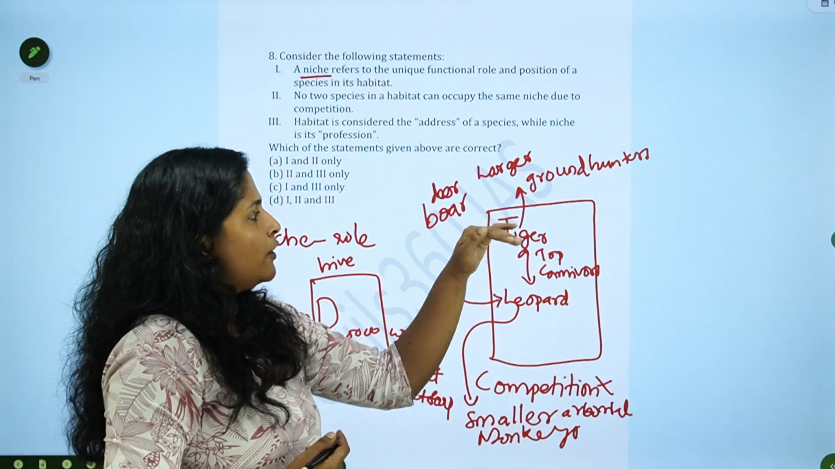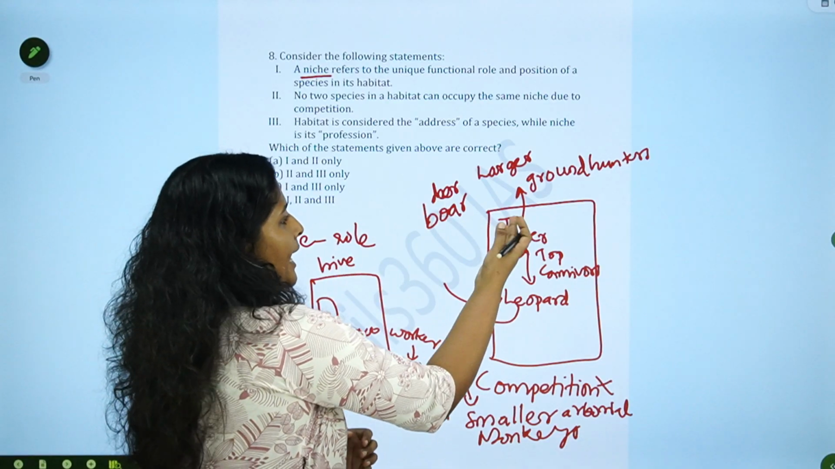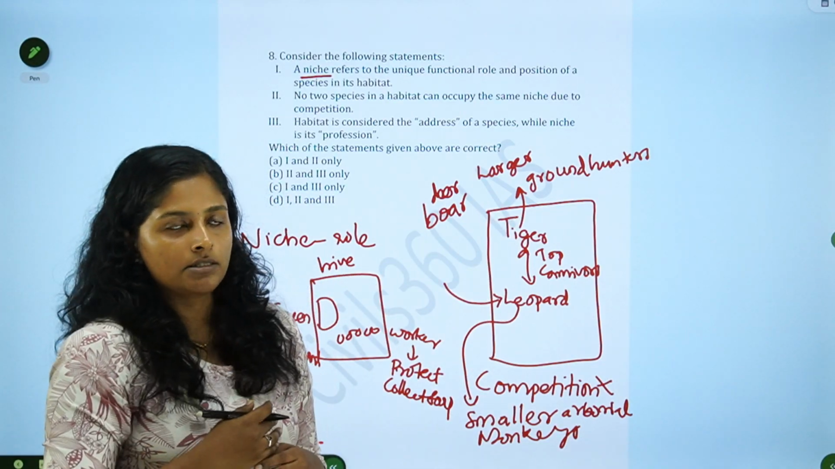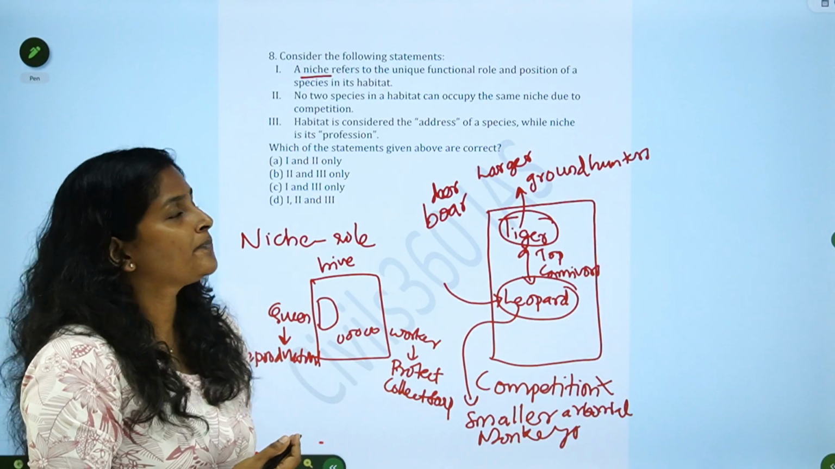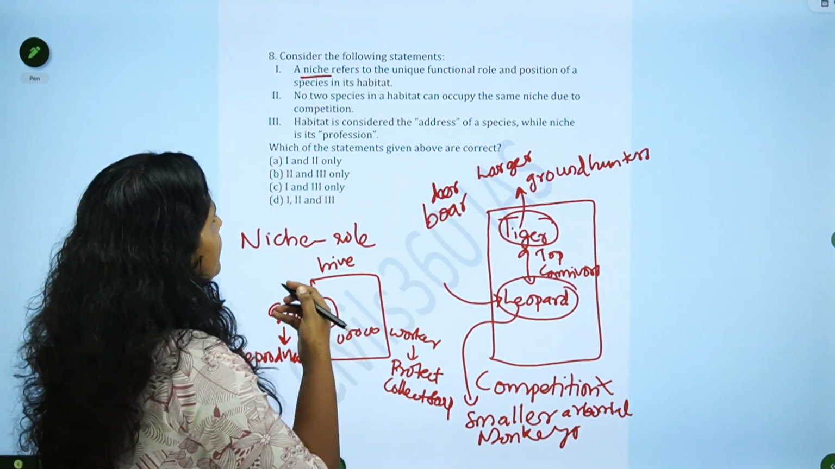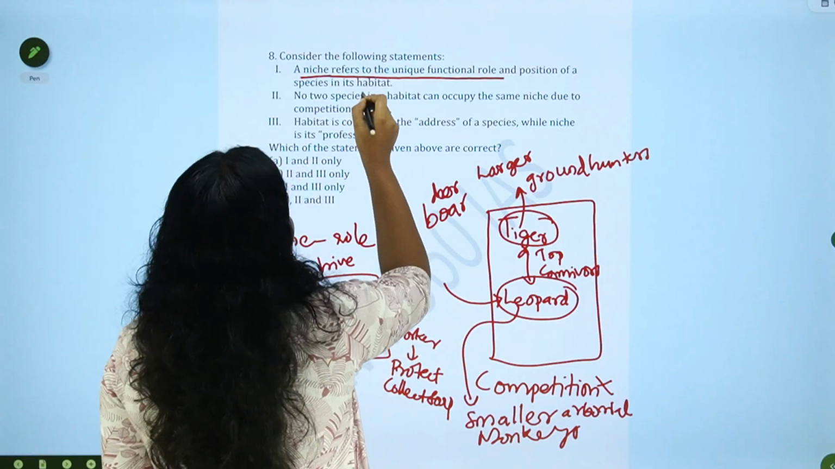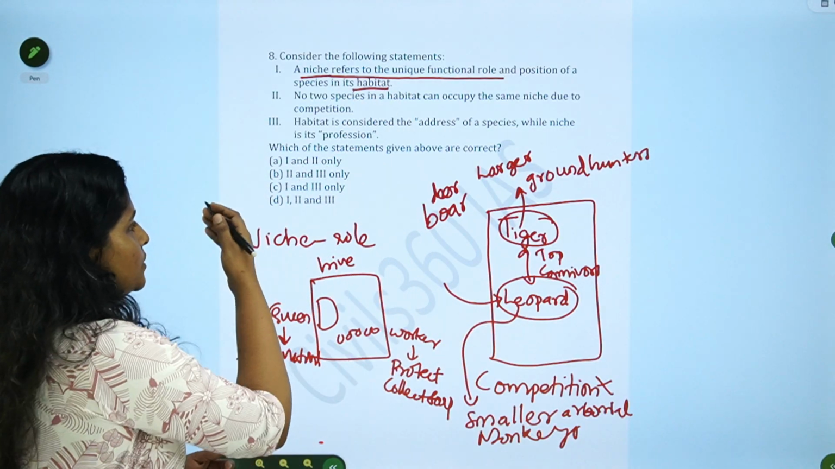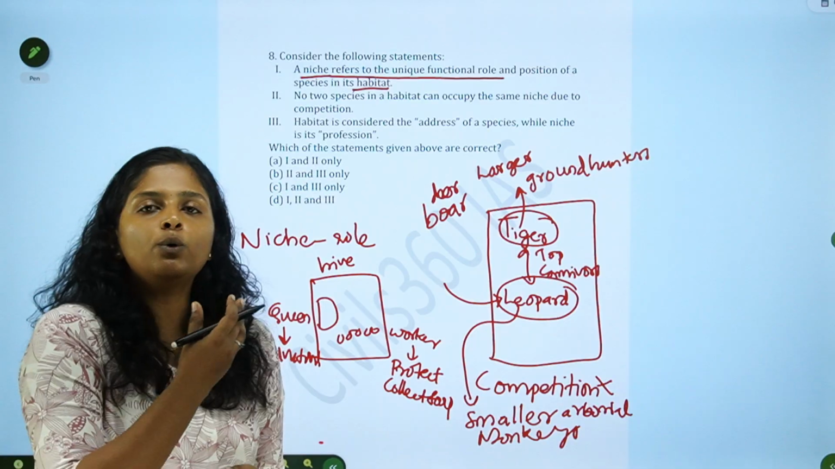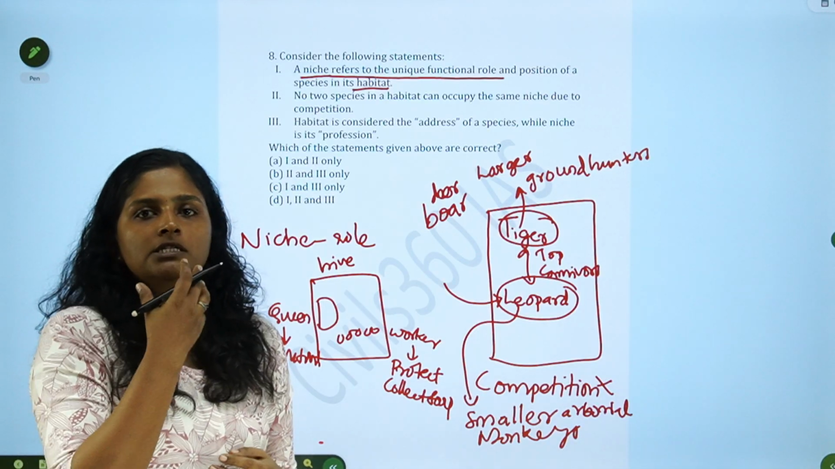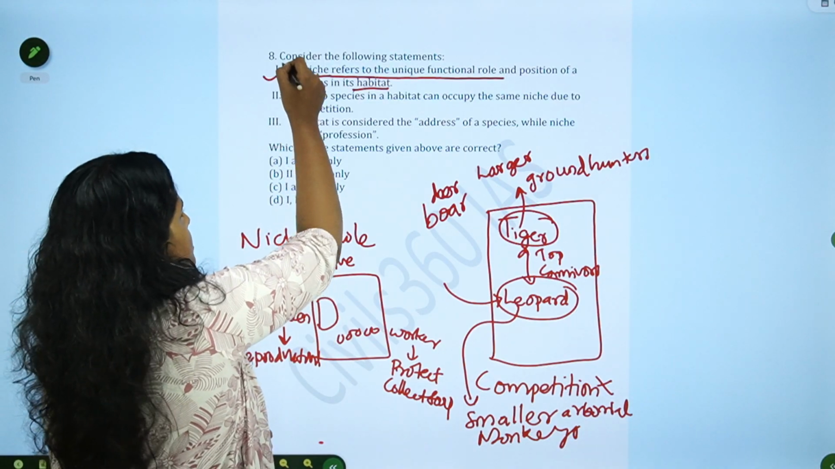So they cannot have the same kind of prey or the same kind of activities. They adapt according to their surroundings, and that defines their niche. They have different niches. Now go through the question. First statement: niche refers to the unique functional role and position of a species in its habitat. That is what niche is. It is the unique functional role, what an organism does in an ecosystem. What is its role? What are its functions? How it utilizes the resources. That is what is called niche. So the first statement is correct.